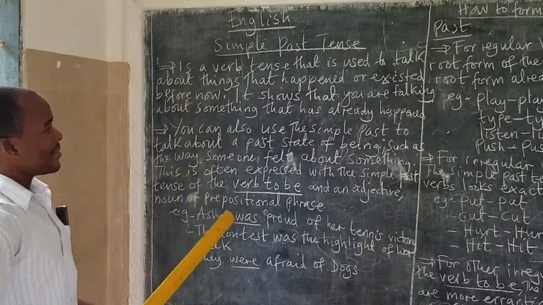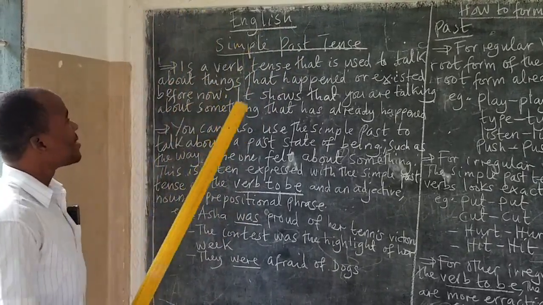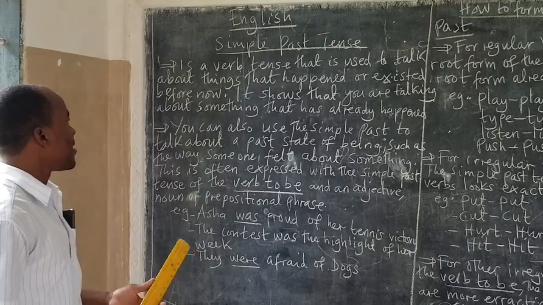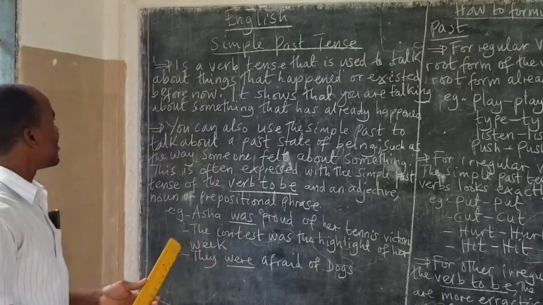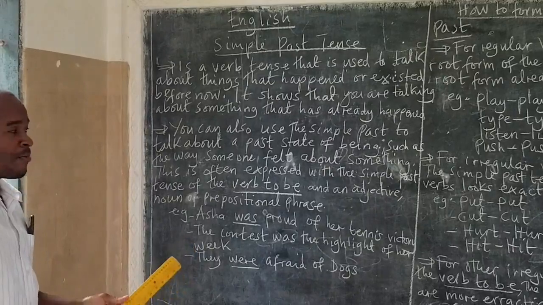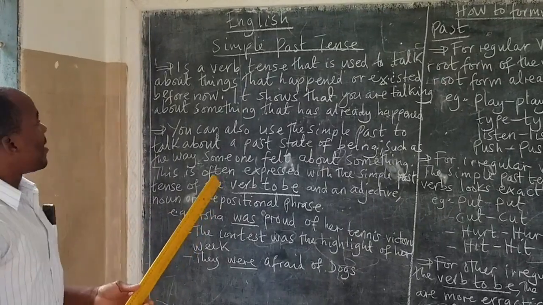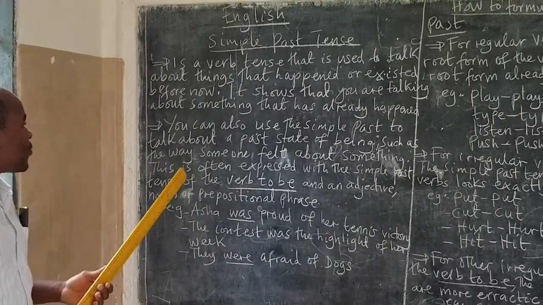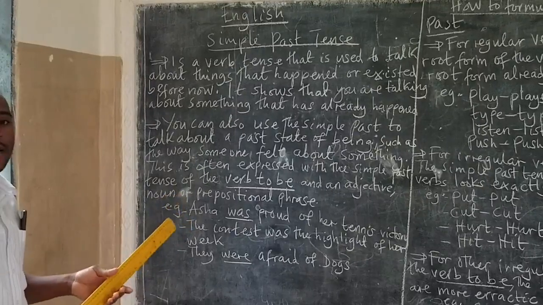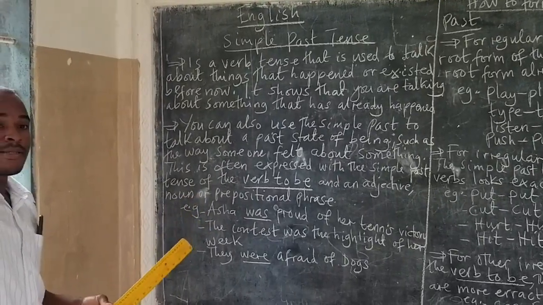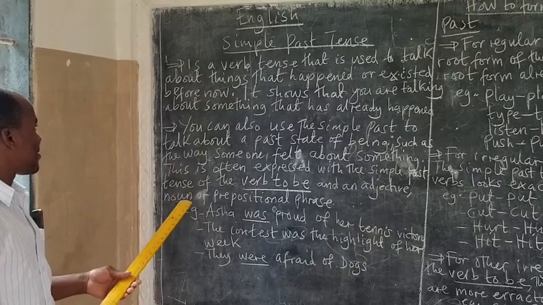Simple past tense is a verb tense that is used to talk about things that happened or existed before now, before this time. It shows that you are talking about something that has already happened. That is simple past tense.